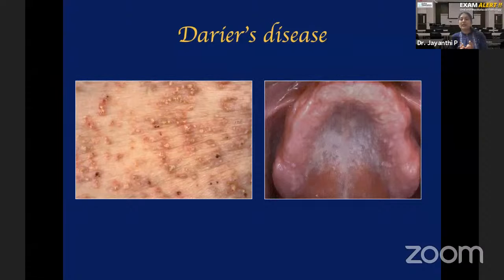It is also seen in one other disease, called ulcerative colitis. It's primarily a disease of the colon, inflammation of the colon. In that disease, as an oral manifestation, you can see cobblestone appearance. Just remember that for viva's sake, I am telling you. Ulcerative colitis is another disease where the patient can have cobblestone appearance of the oral cavity, similar to Darier's disease.